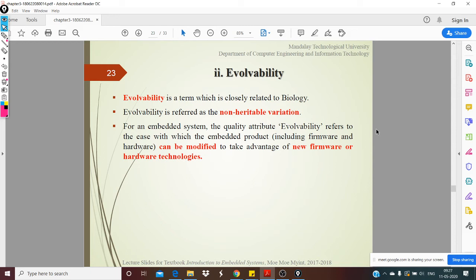Let's say you have Cortex M3, you can take away the Cortex M3 and put in Cortex M5, and still your system should work, of course with a little bit of software updates. You should be able to run it. So that's the evolvability part of it. Okay, and most importantly, you have new firmware, right? So you can actually work on updating the firmware.